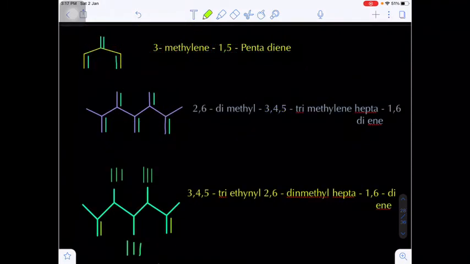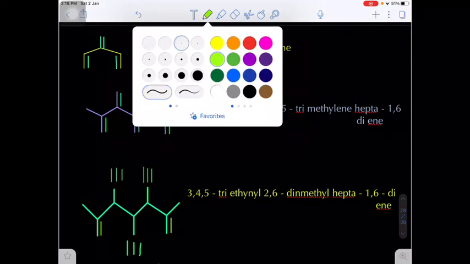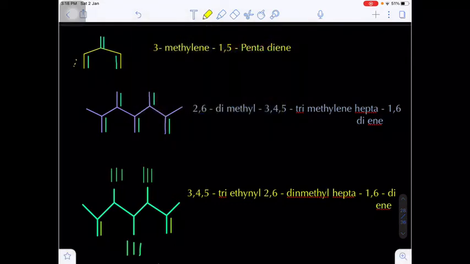Yes, sir. Here some examples are there. Example 1: in this example we have to write the IUPAC nomenclature. First of all, select the longest possible continuous chain as the parent chain, and the maximum number of multiple bonds must be present in the parent chain. These are the two important conditions. First condition, longest chain, and second condition, maximum number of multiple bonds must be included in the parent chain.